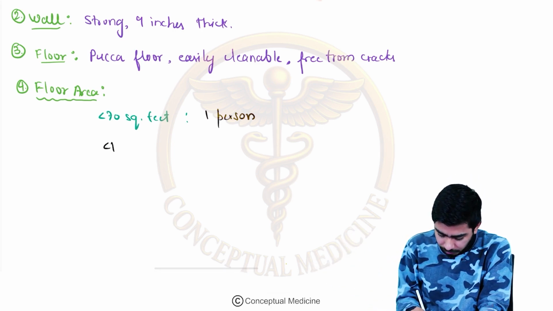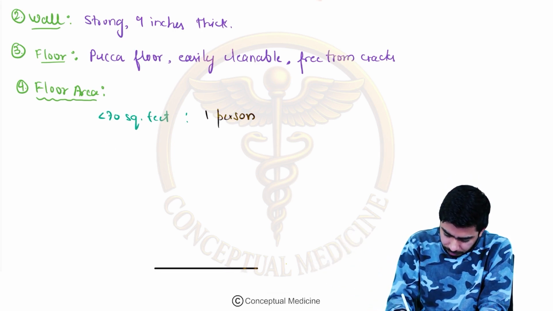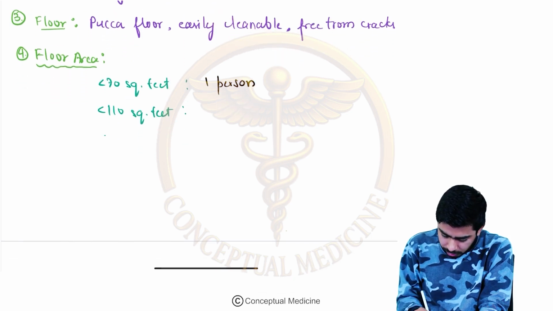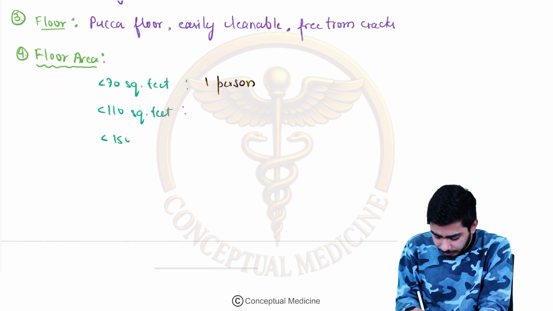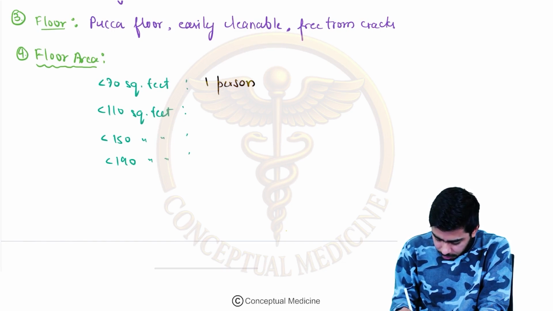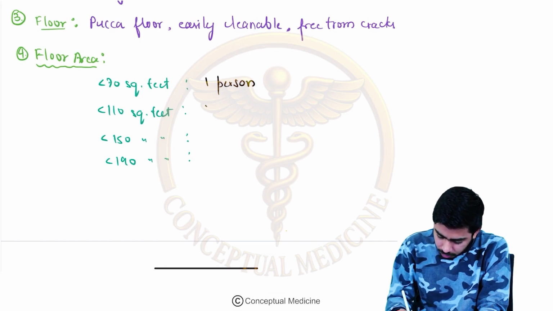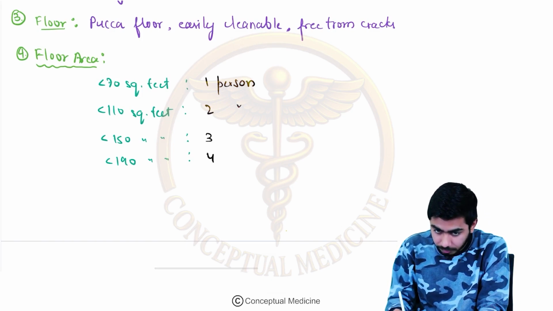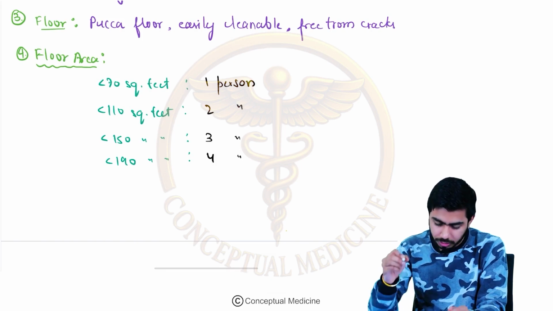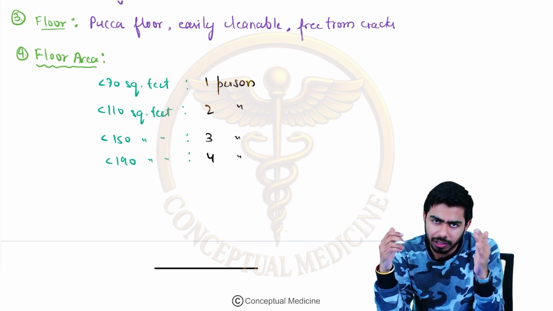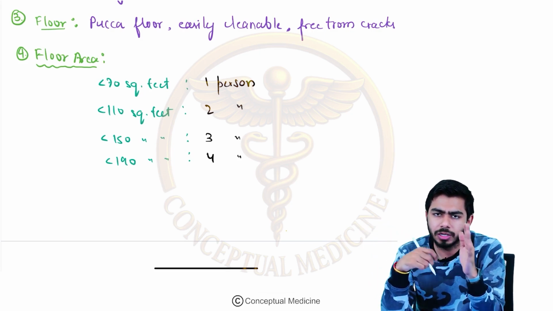So less than 110 square feet will be for 2 person, then 150, then 190. So it will become for 2, 3 and 4 persons respectively. So 70 square feet for 1 person, then 110 for 2 persons, like that you keep on adding 40 to it.